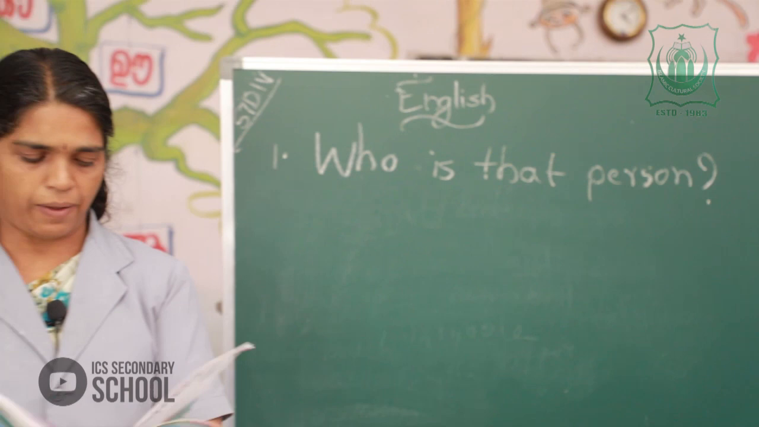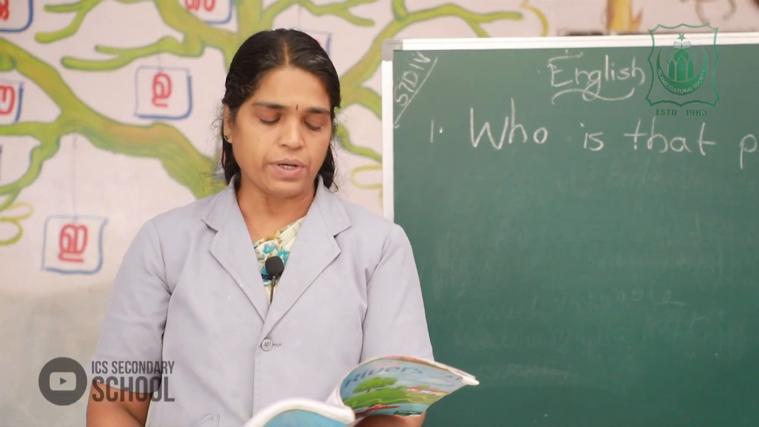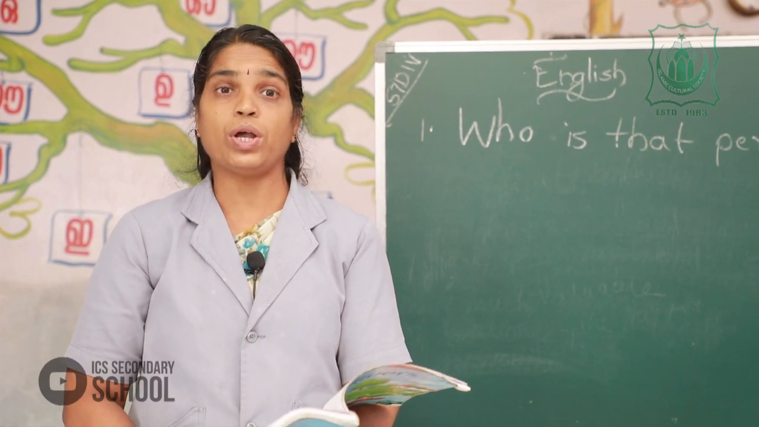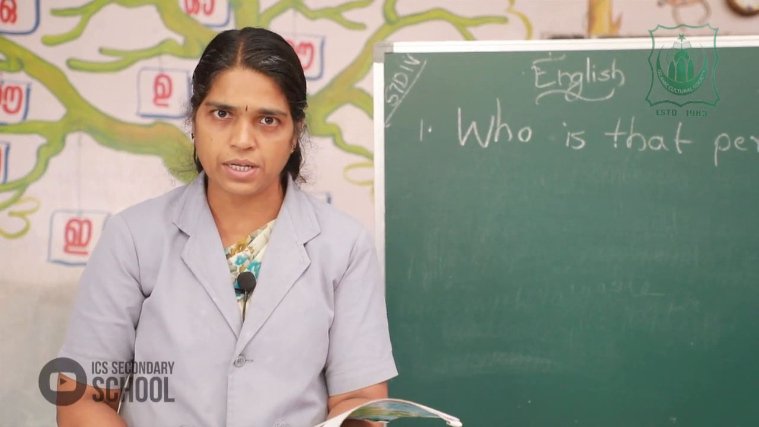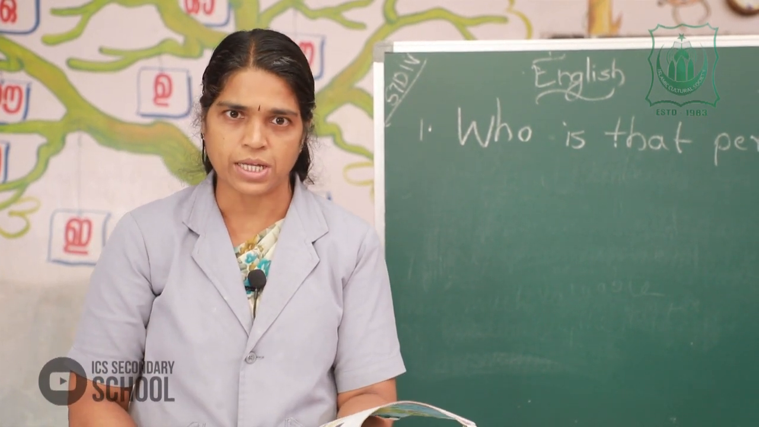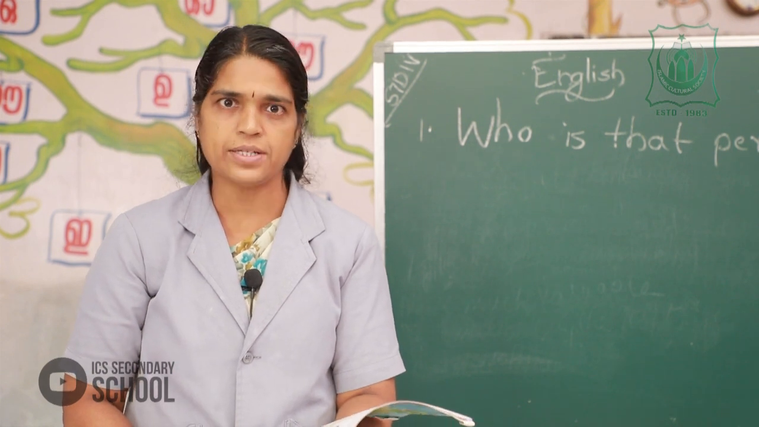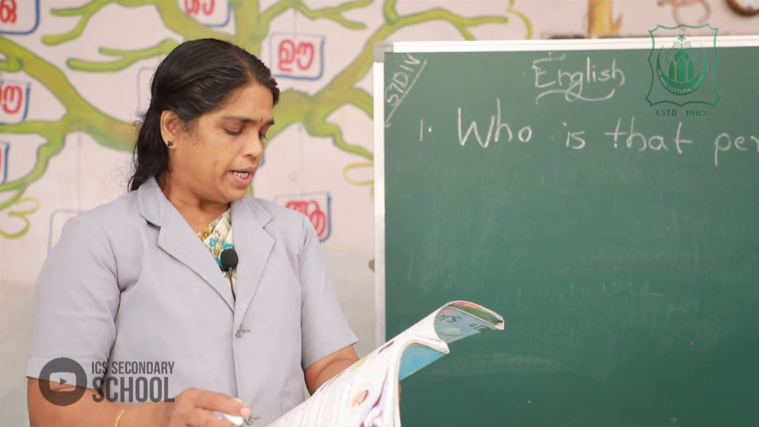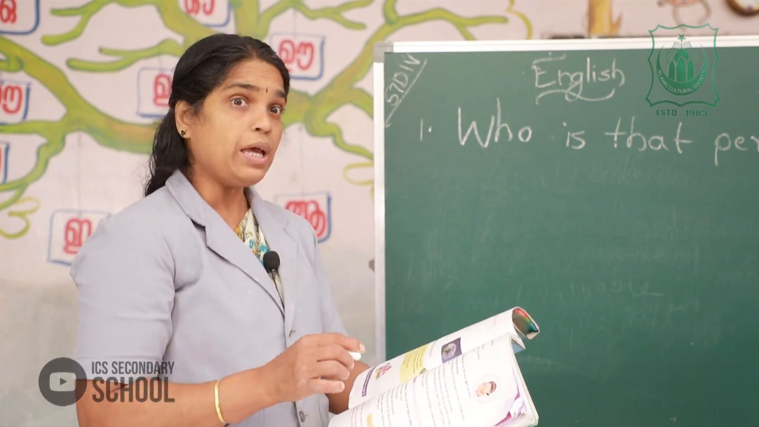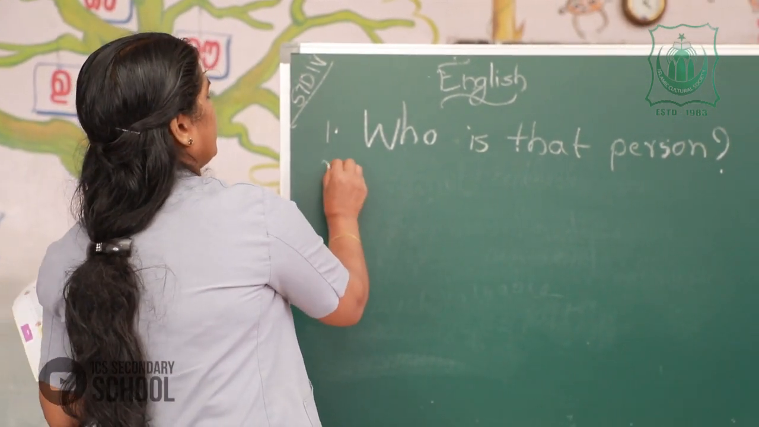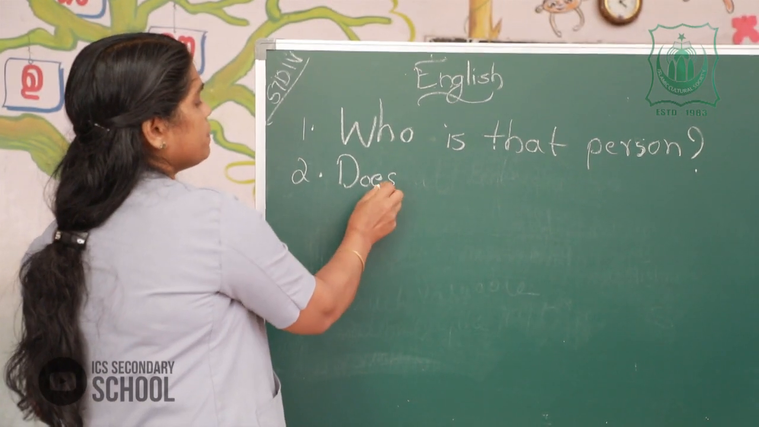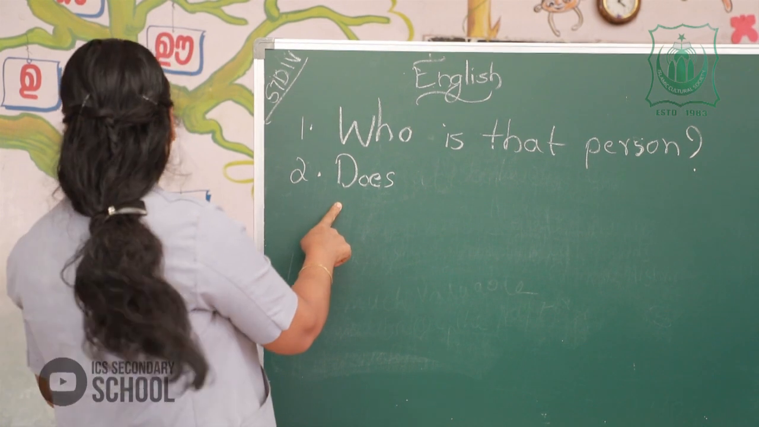Then the second one is: brother, she, a, does, have. How can you make a question out of it? What's your answer? Say the answer. Does she have a brother? First one is the auxiliary verb. These questions begin with an auxiliary verb.